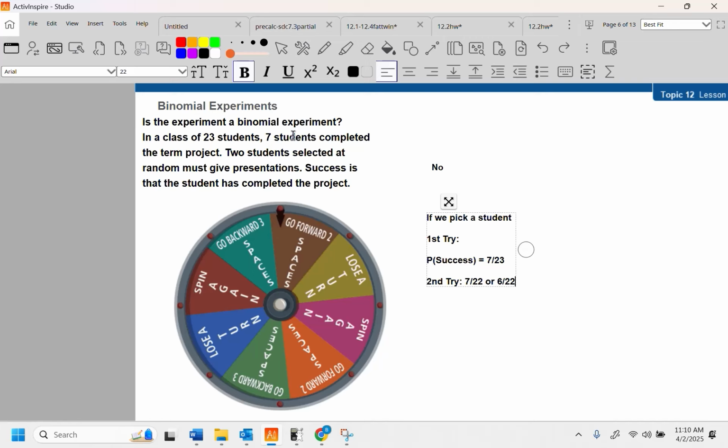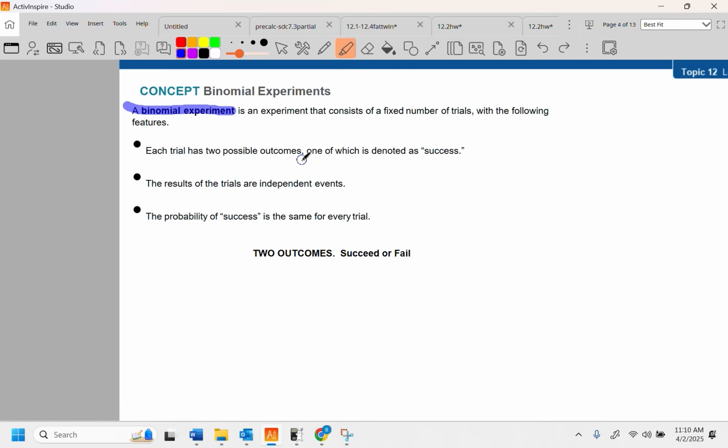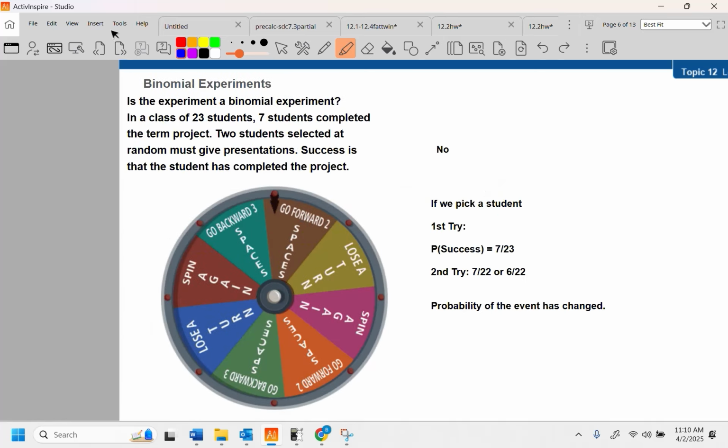Because maybe we picked somebody that did a project and we had to decrease that, or maybe the first try we picked somebody, we didn't get success, okay? So what has happened here is the probability of the event has changed. And if you go back and look at what it says about binomial experiments, the probability of success is the same for every single trial, okay? So the only way this one could have been true